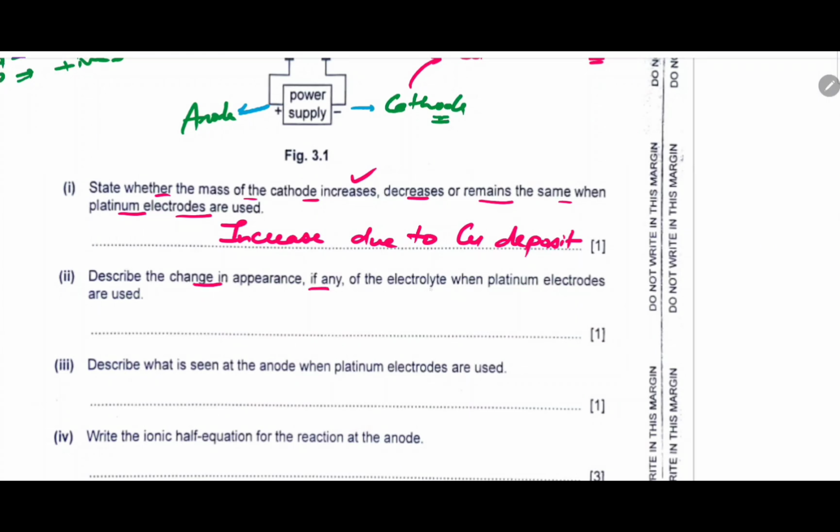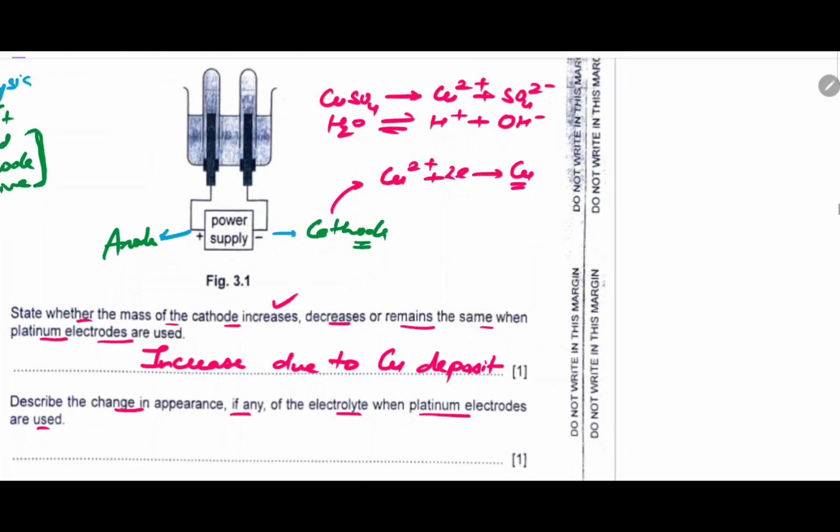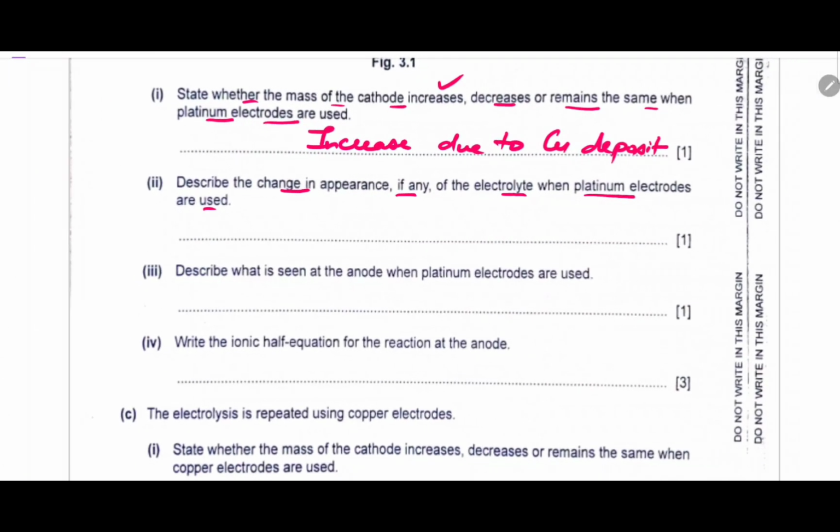Describe the change in appearance, if any, of the electrolyte when platinum electrodes are used. Now I am using copper sulfate solution, and from that copper ions are converting into copper, that is, the concentration of copper ions is decreasing. In this, the concentration of Cu2 plus ions is decreasing, and when concentration decreases, the color of the CuSO4 will fade. The color will become light.